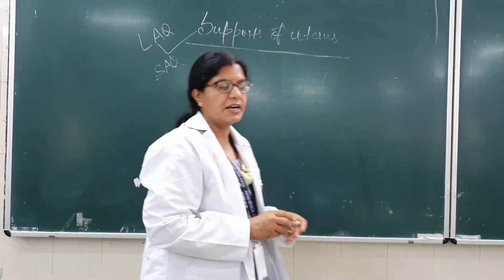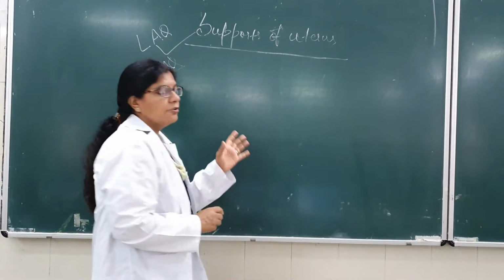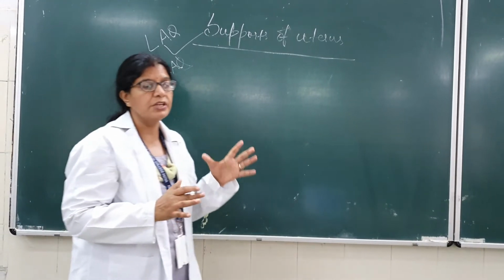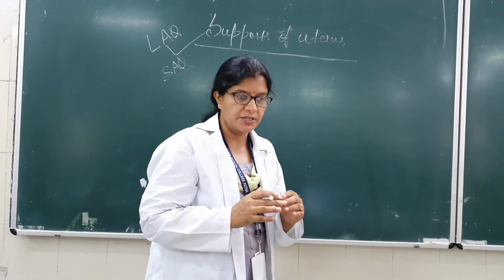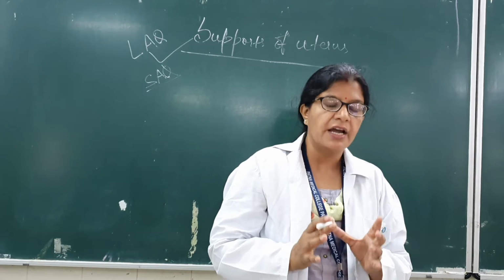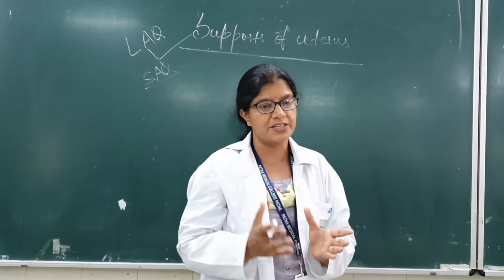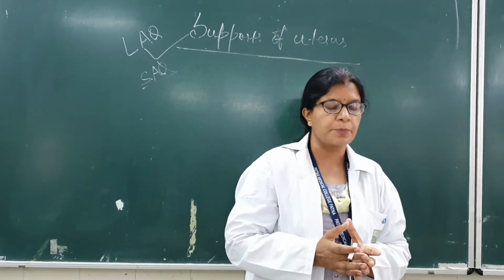So we have read about the uterus in the last class. So how will you define and why do we need support for uterus? Uterus is a mobile organ, and it undergoes extensive changes during the whole of its reproductive cycle.